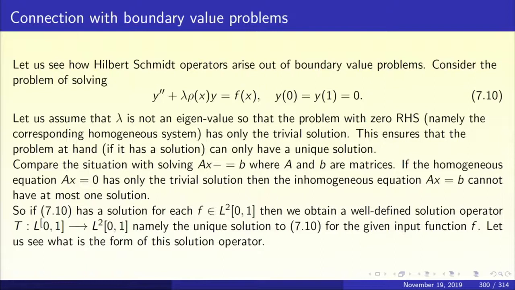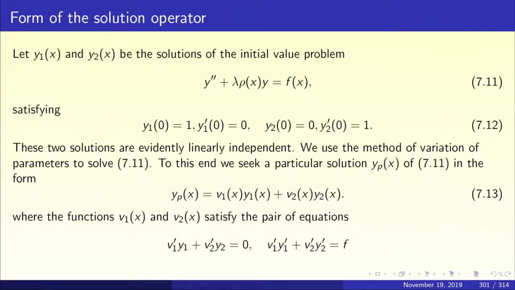Let us take solutions y1 of x and y2 of x of the homogeneous equation y double prime plus lambda rho x y equal to 0, equation 7.11, satisfying the conditions y1 of 0 equal to 1, y1 prime of 0 equal to 0, y2 of 0 equal to 0 and y2 prime of 0 equal to 1.